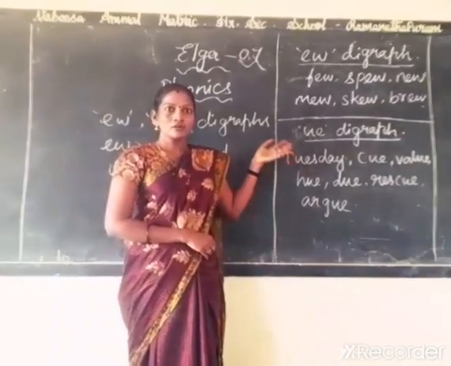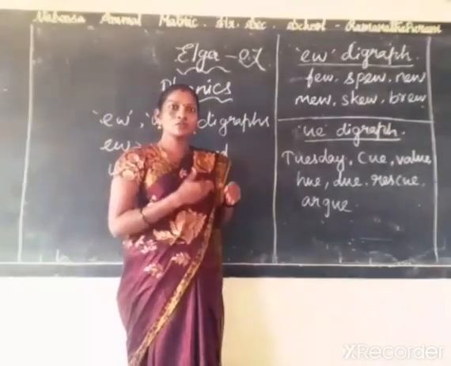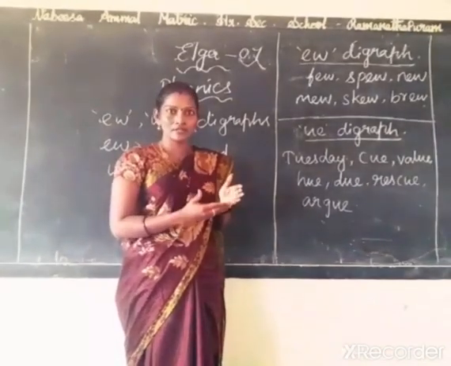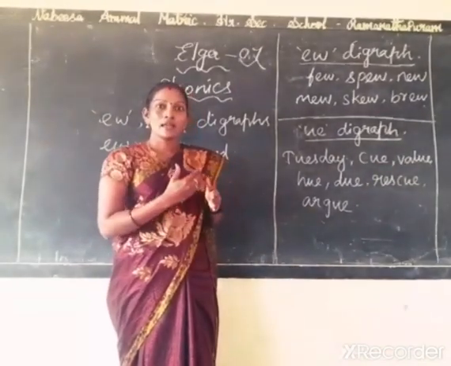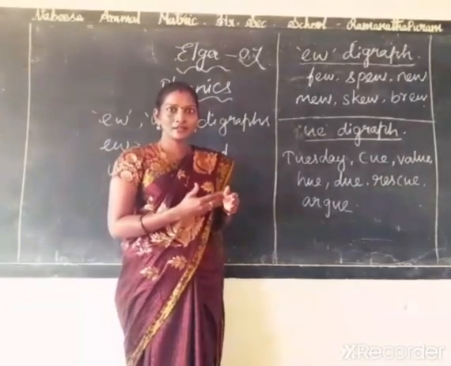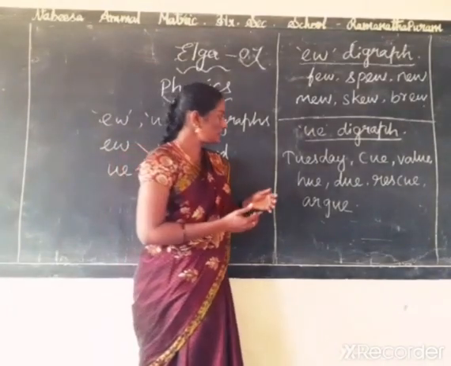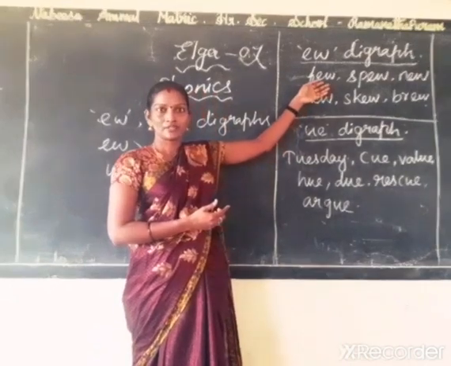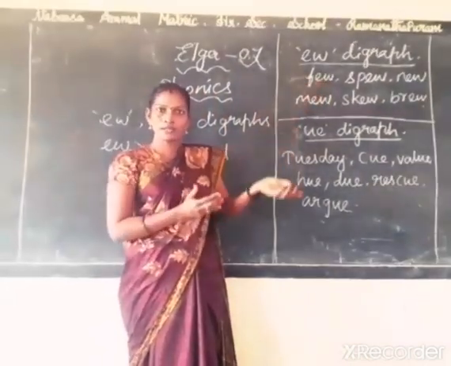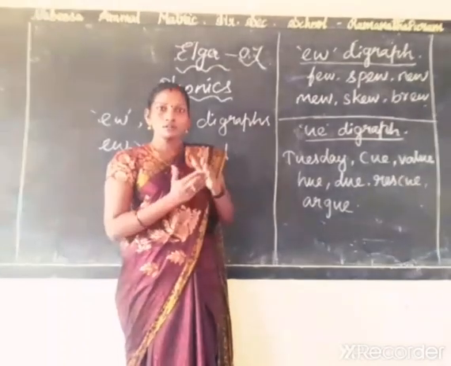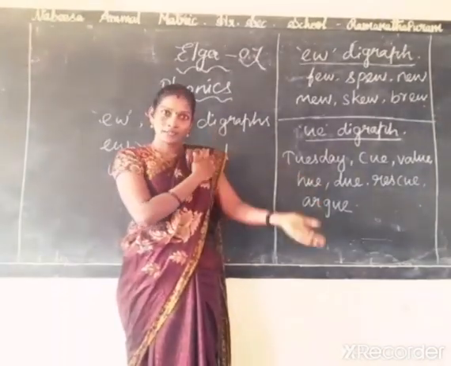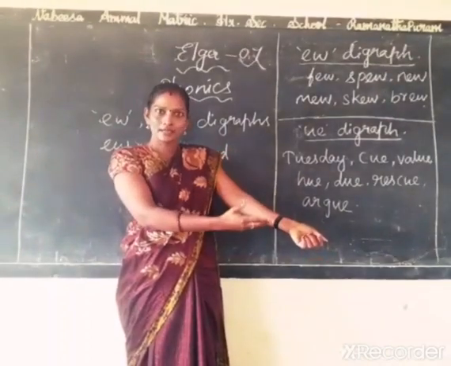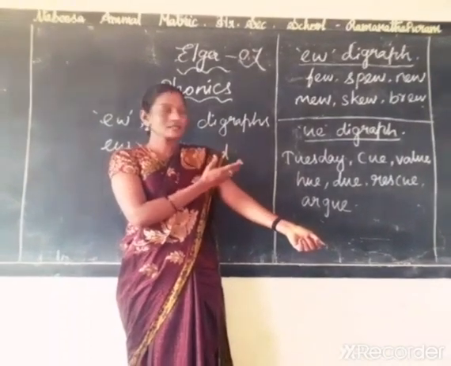Okay. So when you are reading the words, you have to blend the word and read. It will help you to pronounce the word correctly. So for example, let me take the word few. How do you blend the word? You have to blend the word as beginning, middle and end sound. Let me practice the first word.